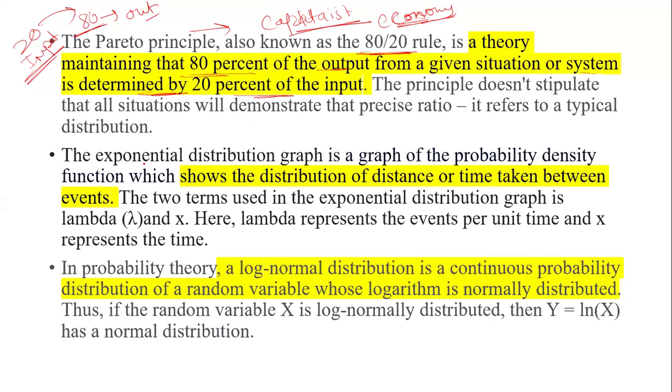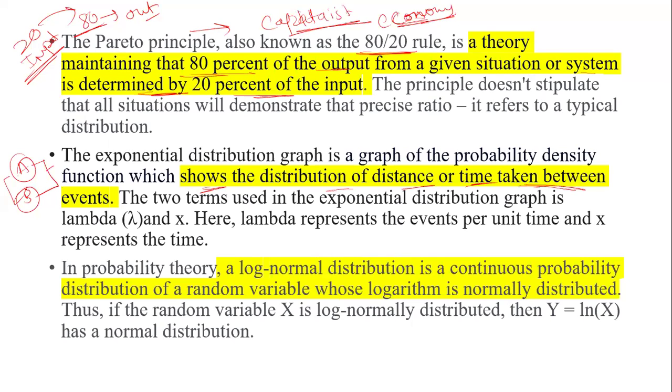Now the exponential distribution. Exponential distribution shows the distribution of the distance or time taken between events. If event A occurs, and event B occurs, what is the distance between them, or what is the time it will take after one event A happens after another?